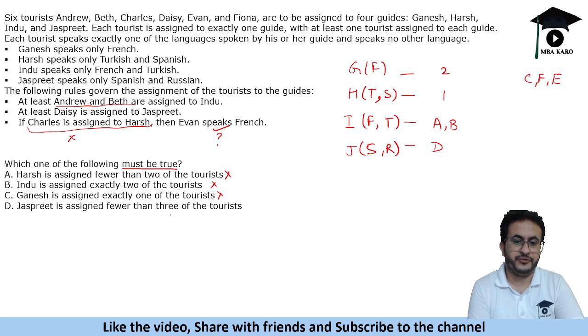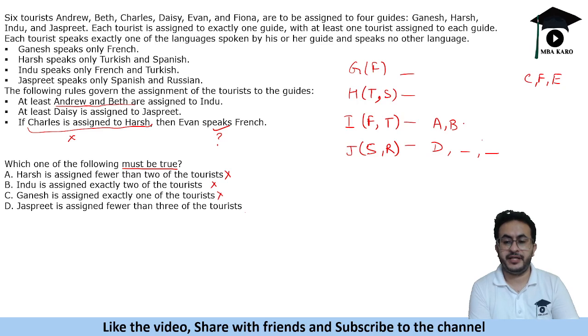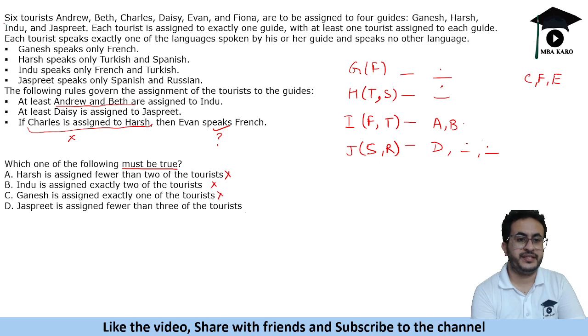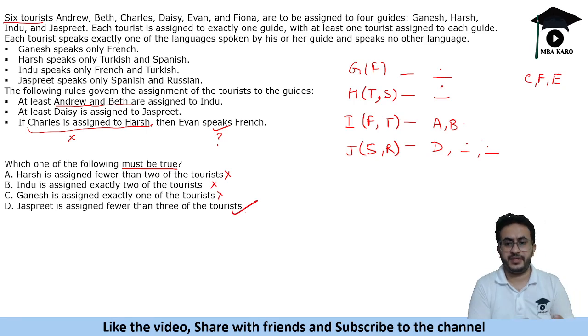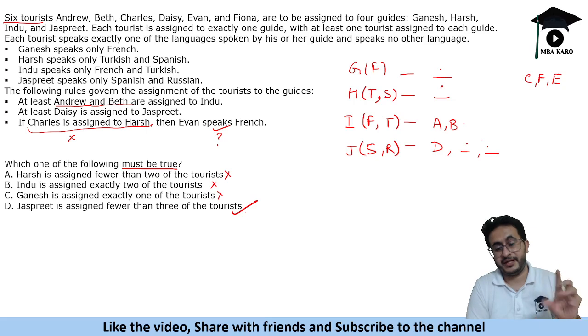Jaspreet is assigned fewer than 3 of the tourists. Now in order to prove it false, if we assign 2 more people here, so it will become 3 people here, 2 people here. So we have to assign 2 more people. So it makes the count 7 and there are only 6 tourists. So this is true. Okay, easy one, that only fourth statement can be true.